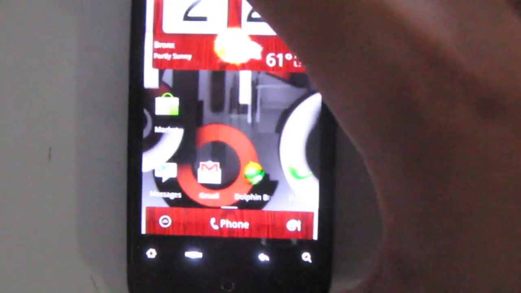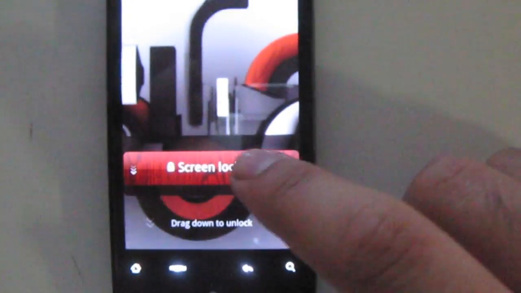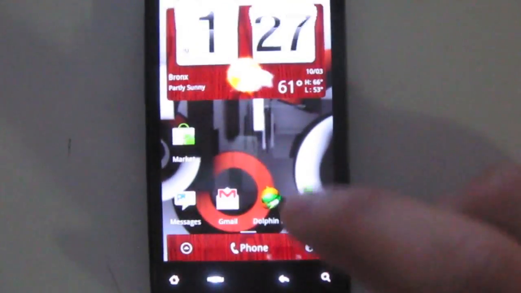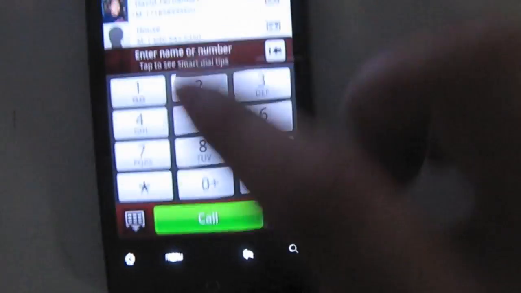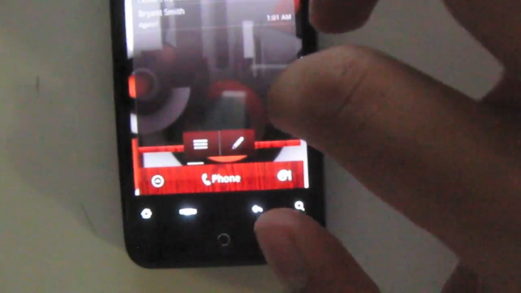So yeah, when you unlock it and you lock it back up, you get the different unlock screen, the unlock bar, and everything else is different there. You see like the dialer changes. Let's see, maybe messages changes. Yeah, the application of messages. I think that's pretty much it.